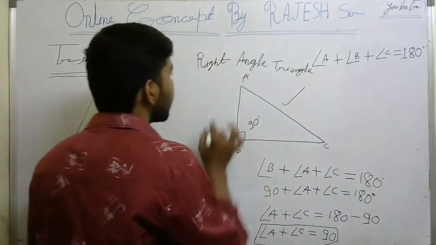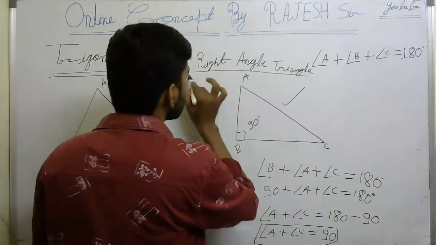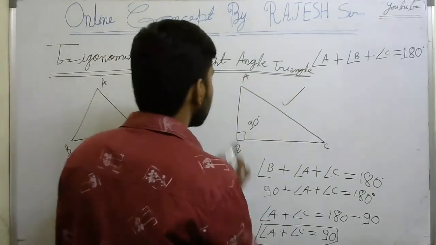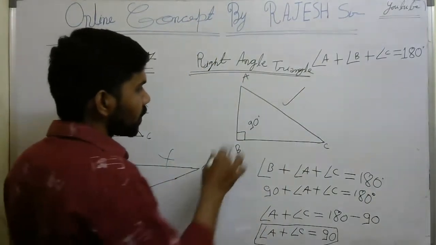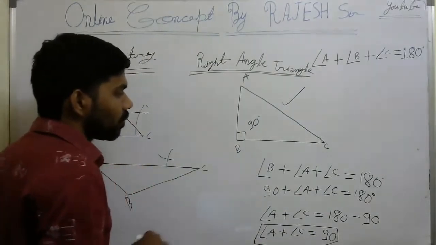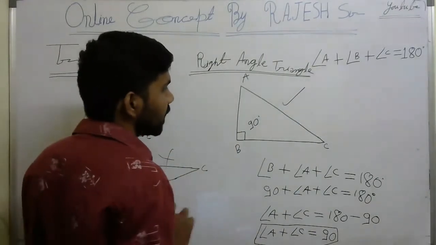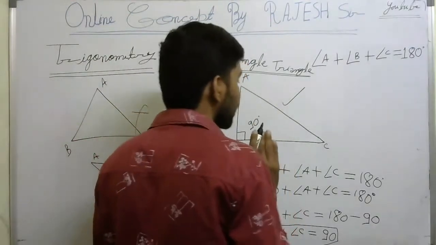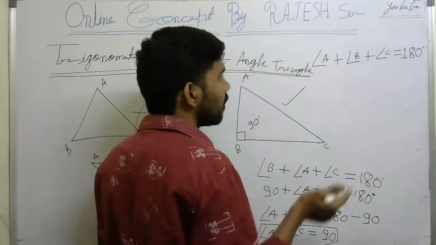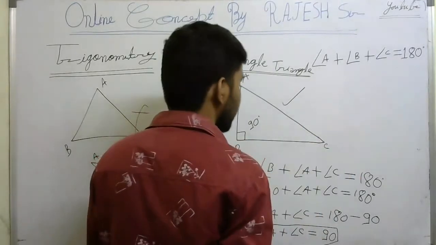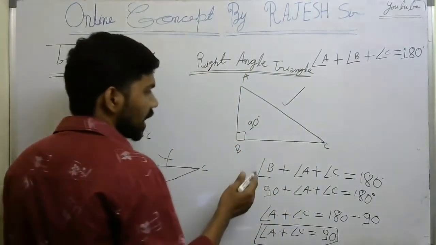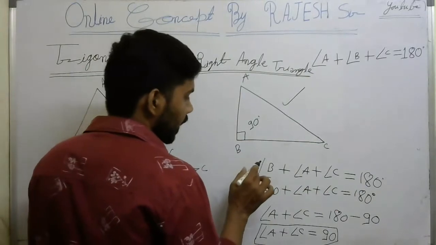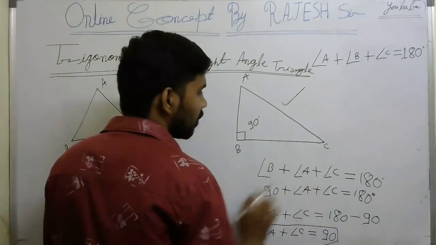So, right angle triangle. This is the right angle triangle. In the right angle triangle, one angle must be 90 degrees. We know very well that the sum of all three angles in a triangle will be 180 degrees. So in this triangle also, the same case will come. The addition of all three angles will be 180 degrees.